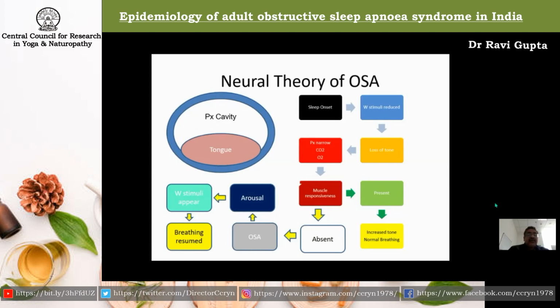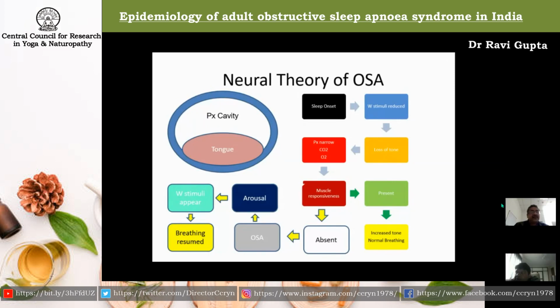So the people who have muscle responsiveness, their tone increases and they are able to maintain normal breathing during sleep. But the people where the muscle responsiveness is low, they develop obstructive sleep apnea. Many of them have a low arousal threshold, so they have small arousals during the sleep and their breathing is resumed. But the people who have a high arousal threshold have long sleep apneas. Next slide, please.